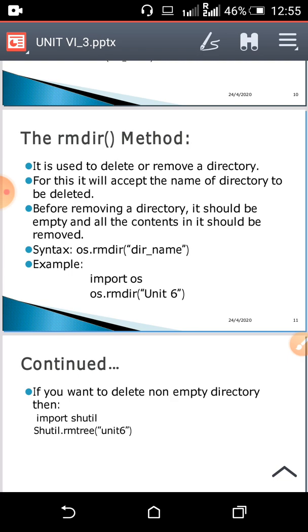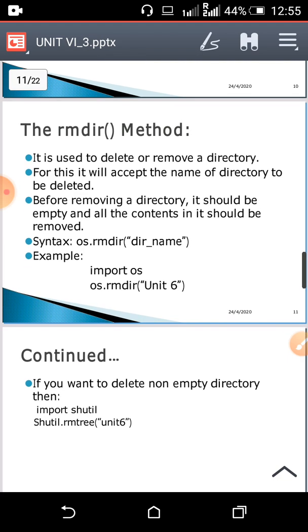Okay, so it is used to delete or remove a directory. It accepts the name of the directory which you want to delete. But before deleting, that directory should be empty. Empty means it should not contain any kind of files. All files should be deleted. Then and only then can you remove that directory. If you try to remove or delete a non-empty directory, an error will occur.